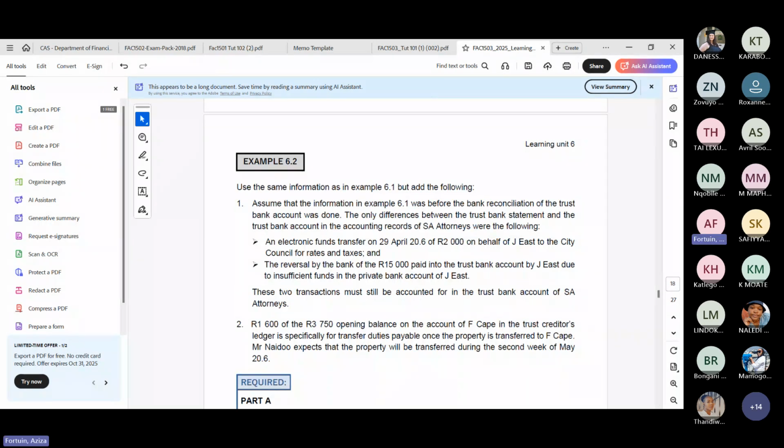Now let's look at this example here. Use the same example in 6.1, but assume that the information in 6.1 was before the transfer of the bank recon. The only differences between the trust bank statement and the trust bank account is that the electronic transfer of 2,000 on behalf of Jane East was for rates. The reversal of the 15,000 was paid to the trust bank. Two transactions must still be accounted for.